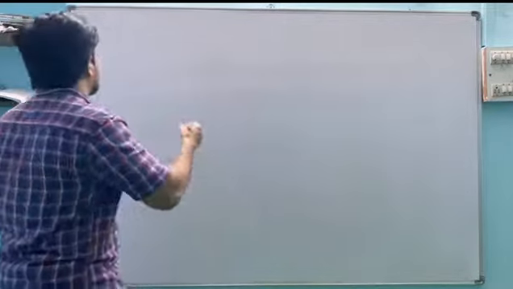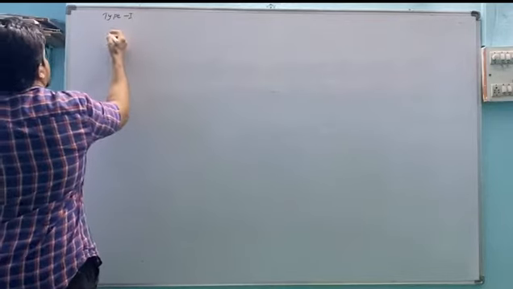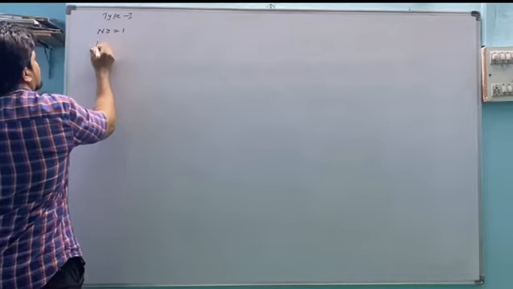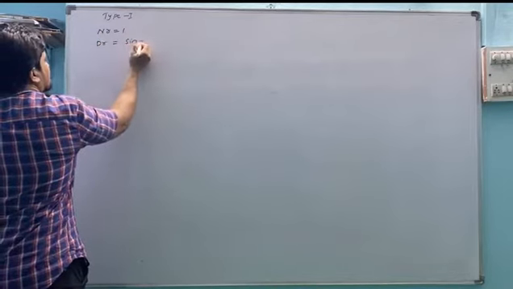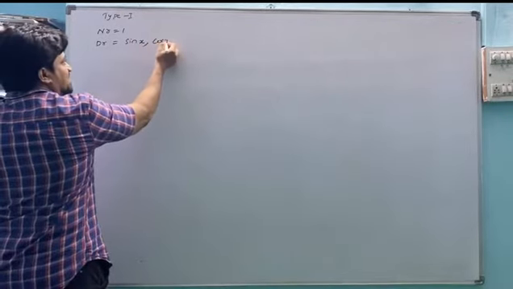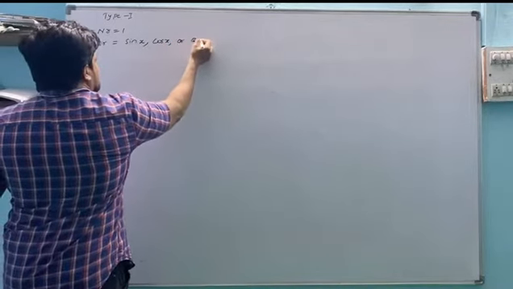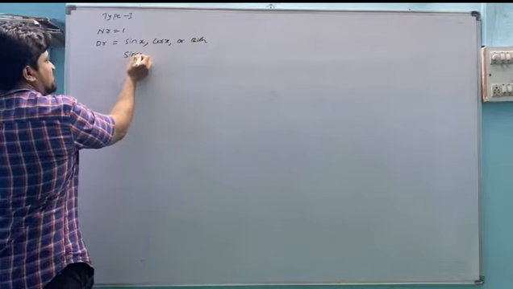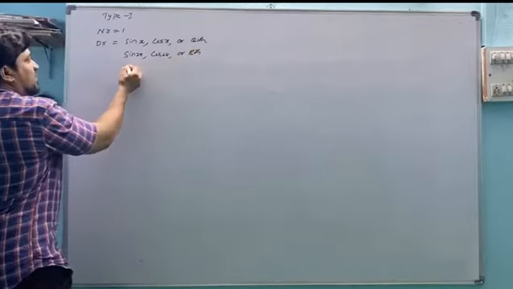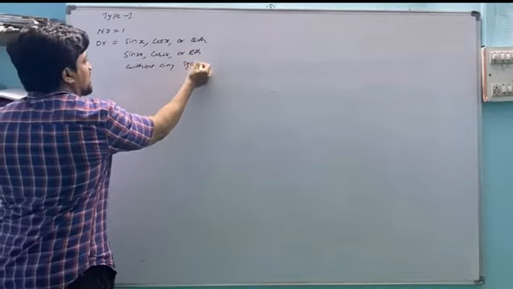Type 1. In the numerator you will get 1, and in the denominator either sin x will be there with a constant term, cos x with a constant term, or you will get both terms. Sin 2x sometimes with a constant term, cos 2x, or both terms you will get, without any square.